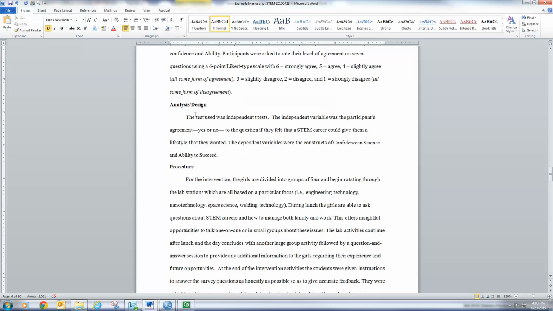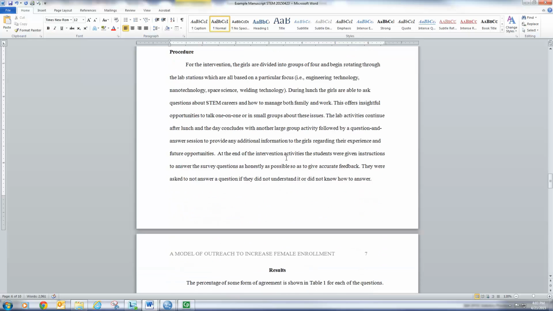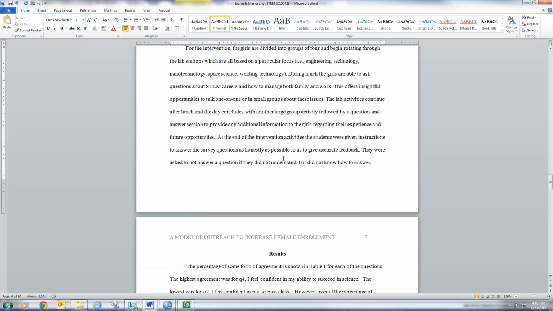Should have an analysis or design, can be either one. Tell me the independent and dependent variables of your study. Procedure, what did you do? How did you give the survey out? What was the intervention? So just tell me what that is.